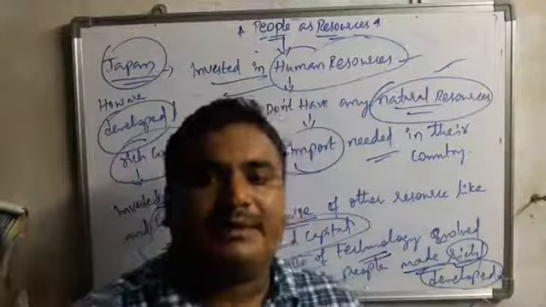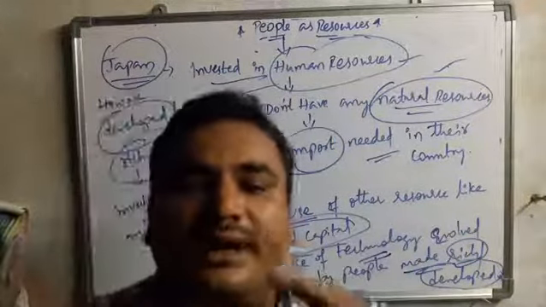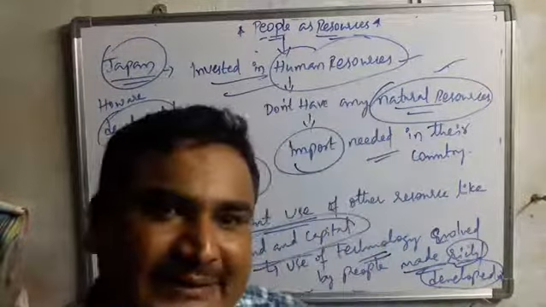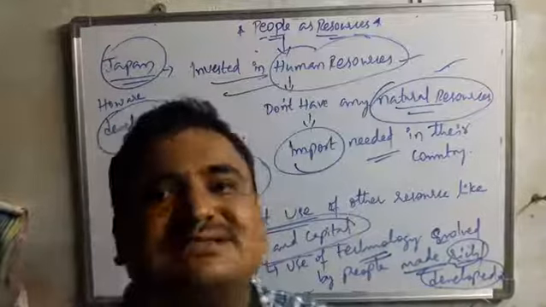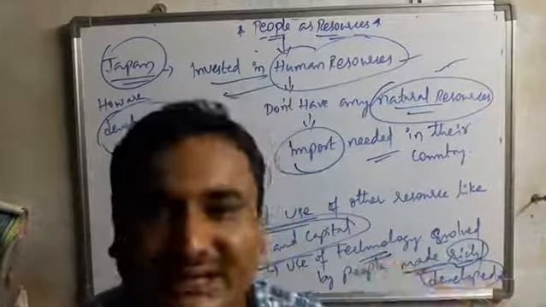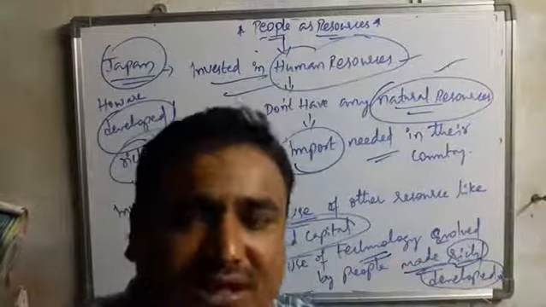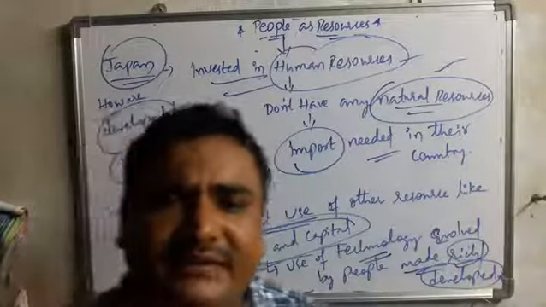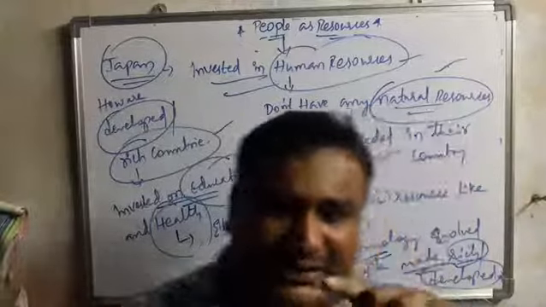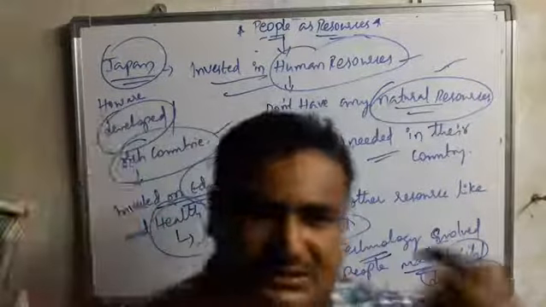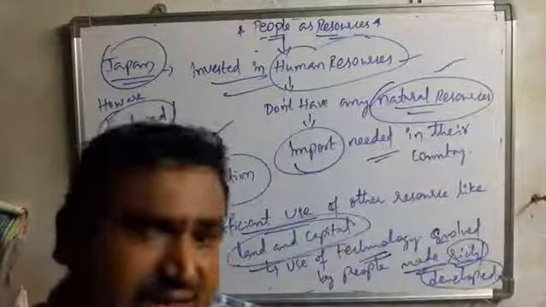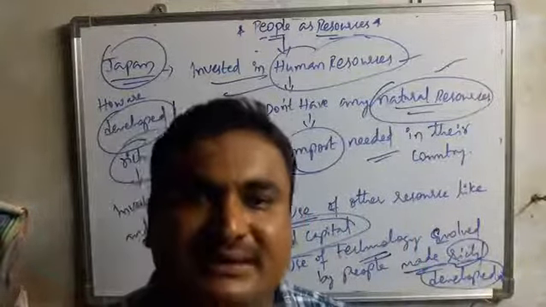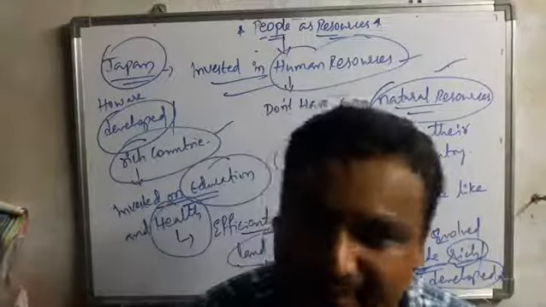In the next upcoming classes we are going to discuss economic activities and non-economic activities. These economic activities take place in 3 sectors. What are the 3 sectors? We will discuss that. Next we will discuss a small topic regarding the green revolution and IT revolution, and how they impacted the economic growth of our country. Next we are going to discuss the quality of population, education, health and unemployment. So the topic will be completed.